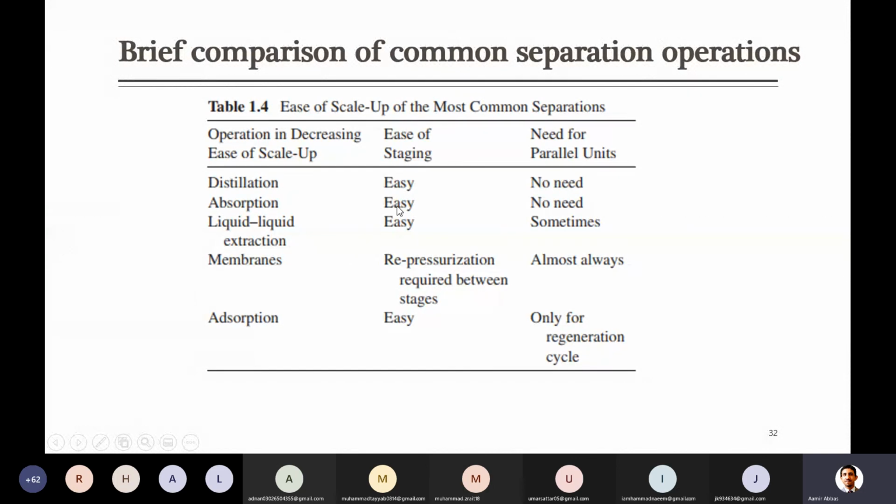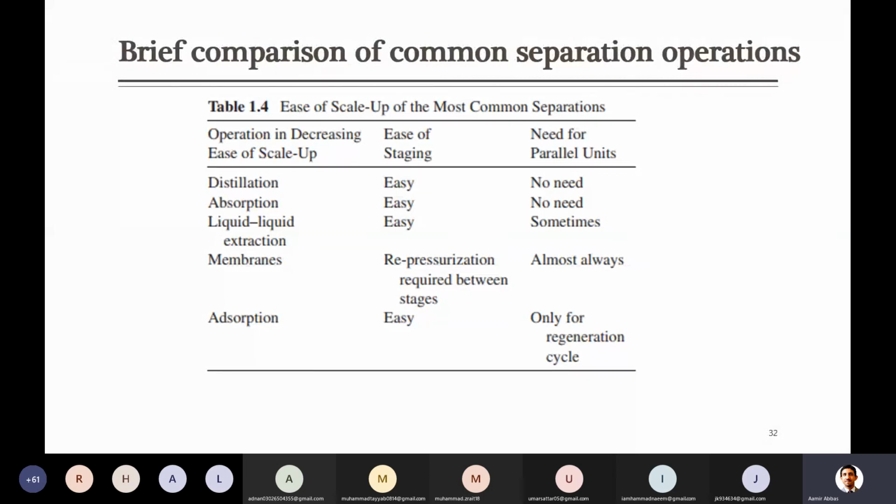Absorption columns are also usually installed in a large size. They are easily scaled, and there is no need, most of the time, for parallel units. For liquid extraction, stages can be easily installed. More than one stage is okay, but they need parallel units most of the time.